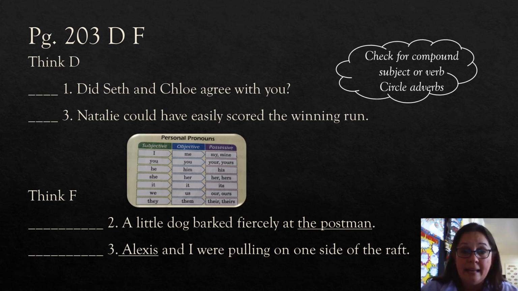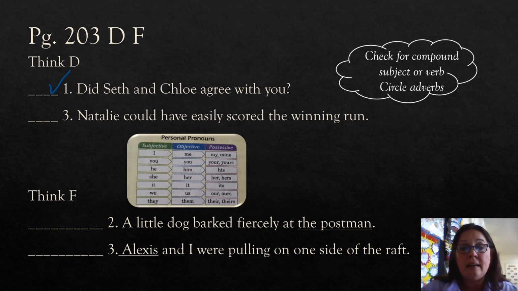Did Seth and Chloe agree with you? Well, I see a compound subject. Okay, and what does that mean? Okay, that means I check it. If it has a compound subject, I check it, but I also need to look through the sentence and see if there's any adverbs. Now, adverbs have to do with the verb, agree. Is there anything describing agree? I don't see anything, so I don't believe there's anything to circle there. Let's skip over to number 3.